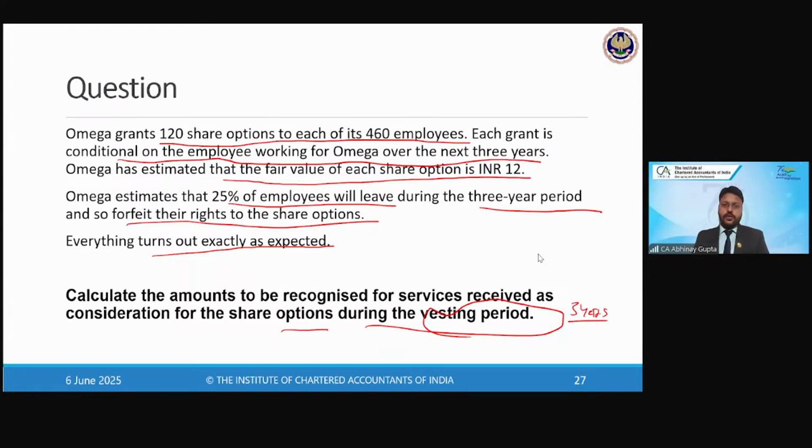Ravi has said $165,600 each year. So you are saying the expense amount is the same for each of the 3 years.